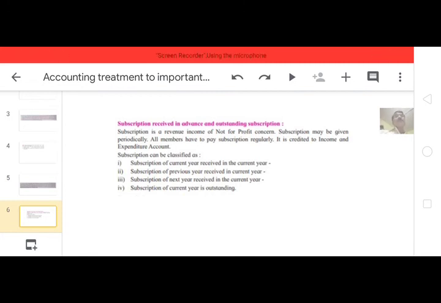Whatever the incomes are receivable, accrued income. This is also not a new adjustment. We have already made this type of adjustment in the partnership final account also. Outstanding income, accrued income means income was due to receive. Subscription was due to receive, but it is not actually received. It is called accrued income. So this accrued income is to be added on the credit side, and second effect, debit effect, is to be given on the asset side of balance sheet.